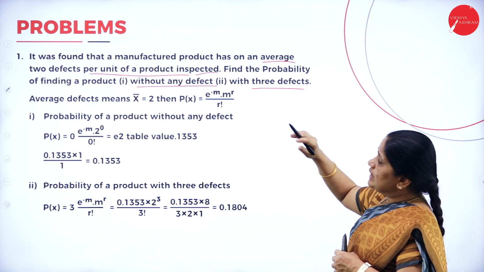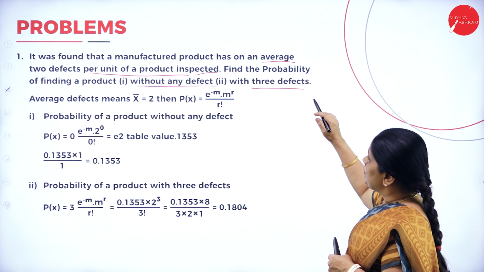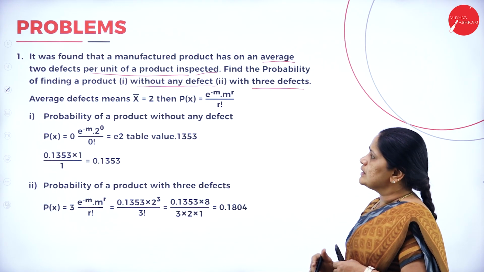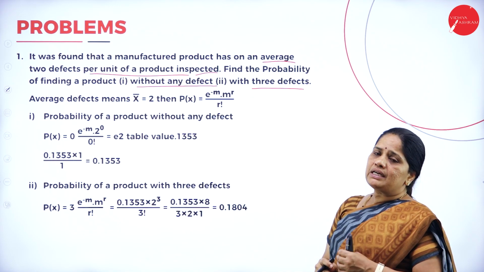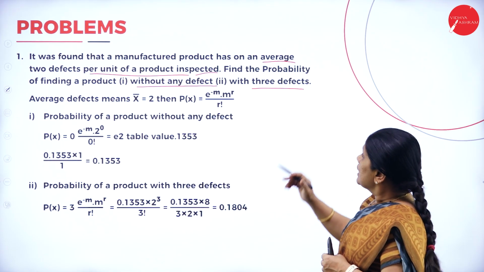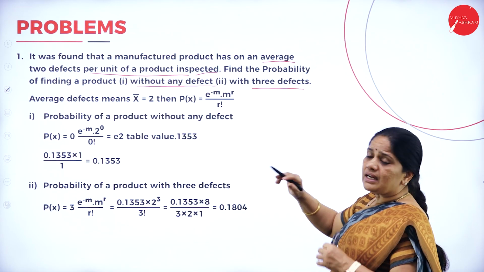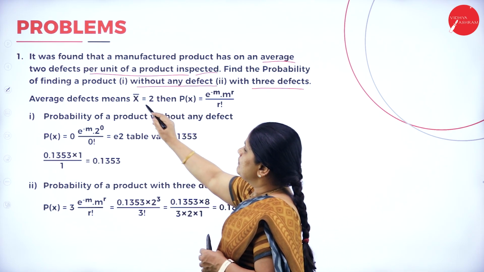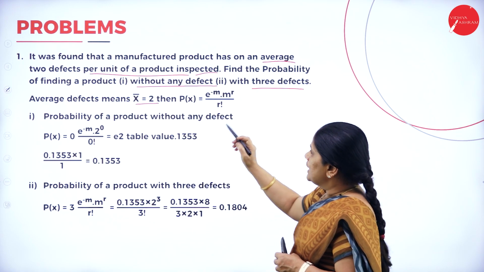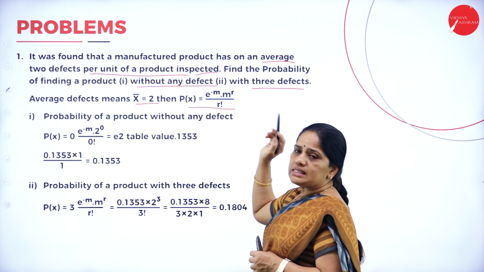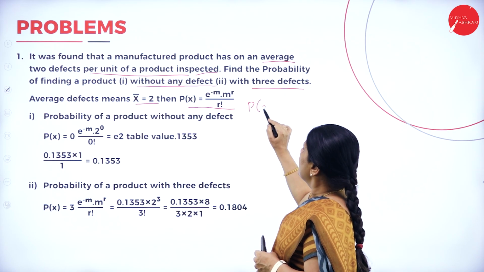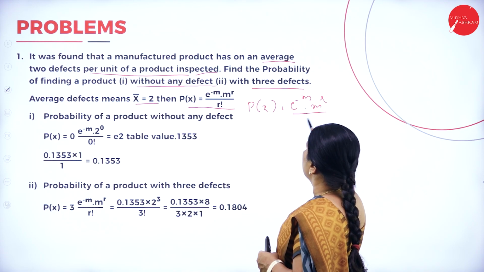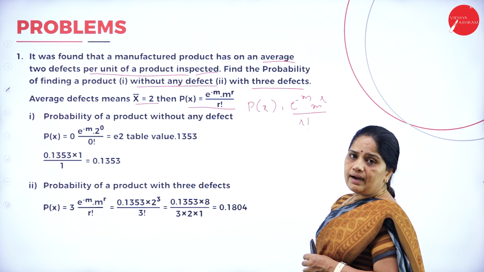So we are having a problem here. It was found that a manufactured product had on an average 2 defects per unit of product inspected. So every product inspected had at least 2 defects. Now find the probability of finding a product without any defect and with 3 defects. So average defect means mean equals 2. Then we make use of the Poisson's distribution here, that is P of x equals e to the power of minus m into m to the power r divided by r factorial.